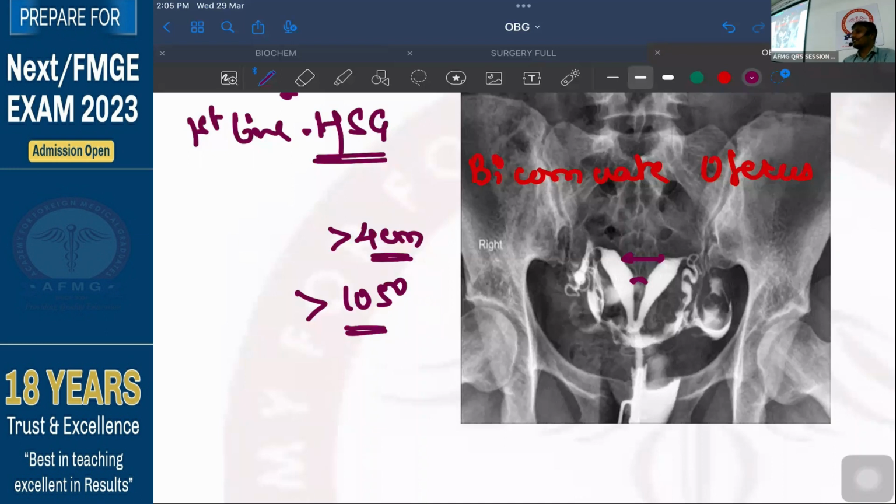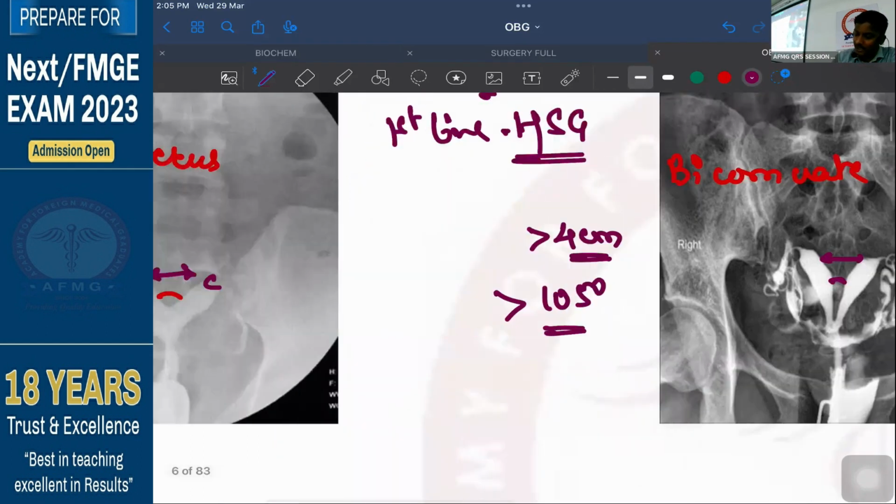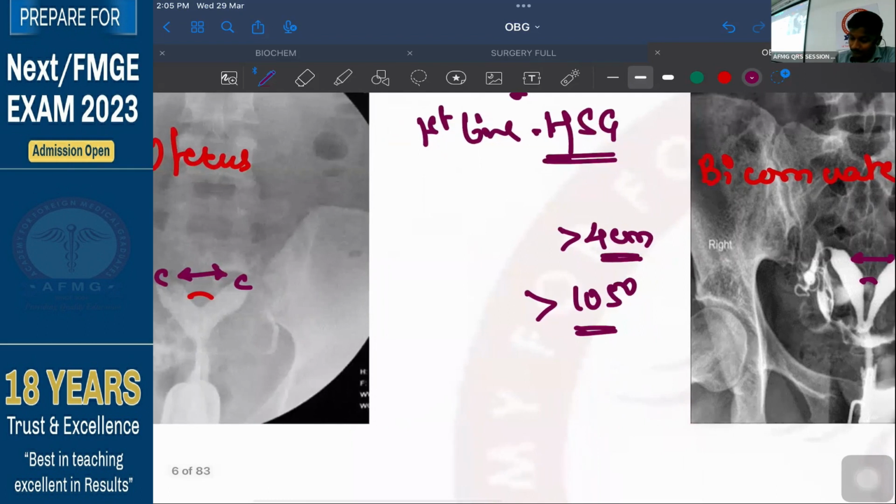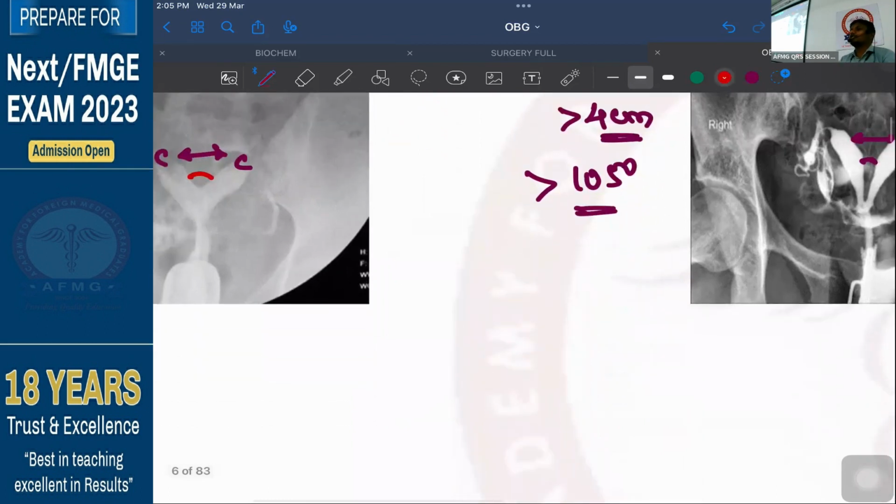But for further confirmation whether it is a septate or a bicornuate uterus, what is to be done? What is the investigation of choice? Investigation of choice to detect Mullerian defect. जल्दी से बता दो. Hysteroscopy पे तुम्हें septum तो दिख जाएगी. So if it is a septate uterus, then you will be able to make it out. But if it is a bicornuate, then